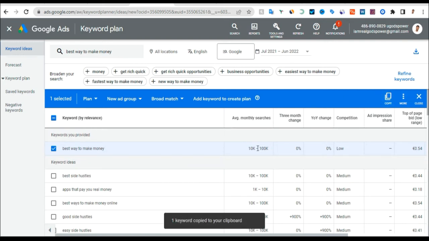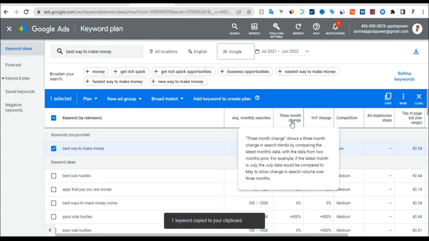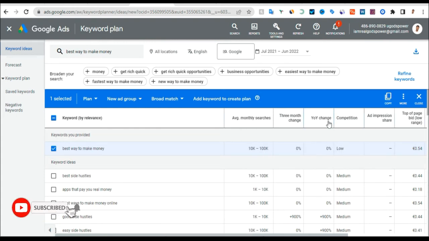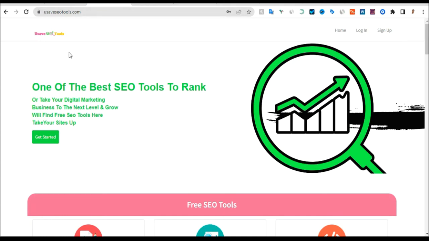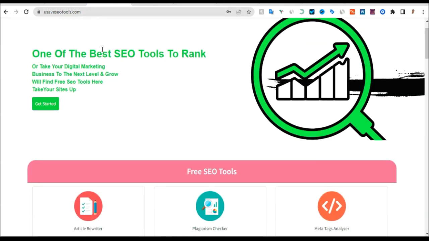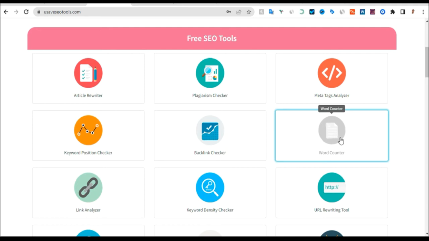So now you have a low competition keyword you want to rank for. You can see that the keyword has not changed within 3 months, and not within 6 months. So what you can do is copy the keyword. Just click on it and click on copy. Once you have copied, come to this website here, which is USafe SEO tools, and click on word counter.